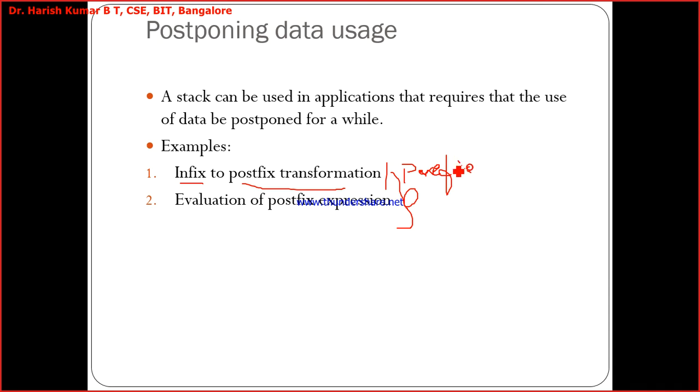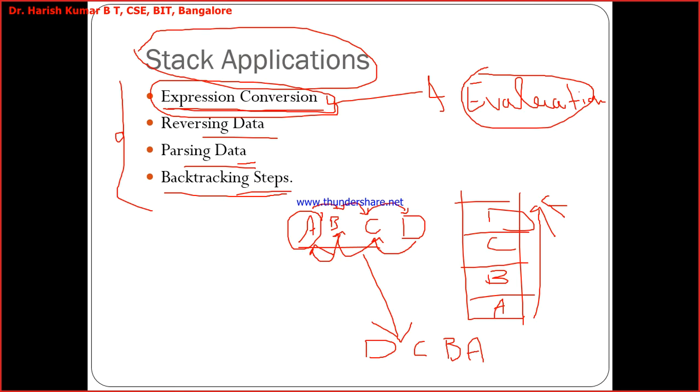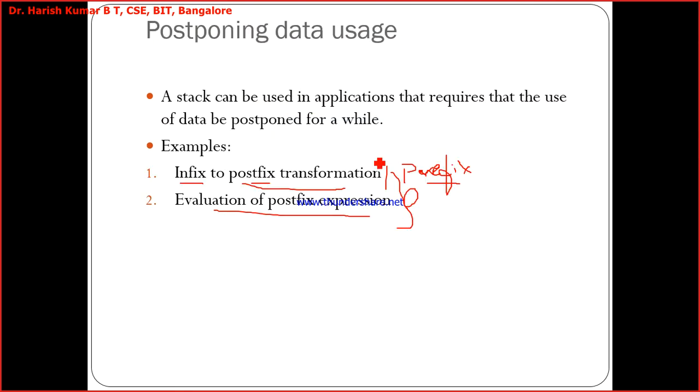You can convert either to the postfix form or to the prefix form, and you can also go for evaluating the infix or the postfix expression. This is one major application of stacks, and you have a lab program on stack implementation, implementing the stacks using arrays.